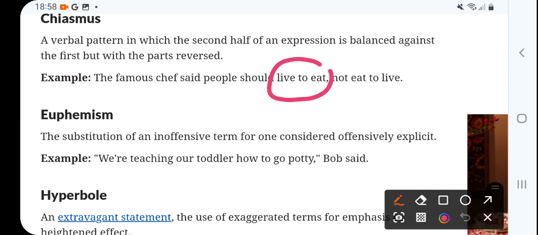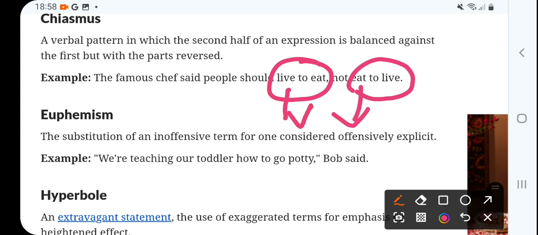Live to eat, and here the verbal pattern is changed, right? So here live is a verb, here eat is a verb. Eat to live. So that is where the second half of the expression is balanced against the first half, but with the parts reversed. So the parts are live to eat and eat to live. This is the example of chiasmus.